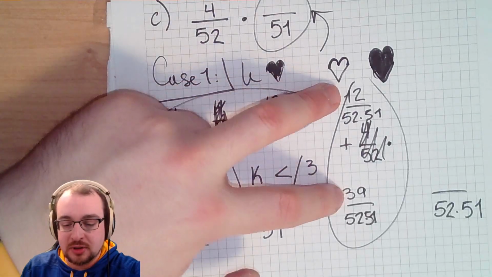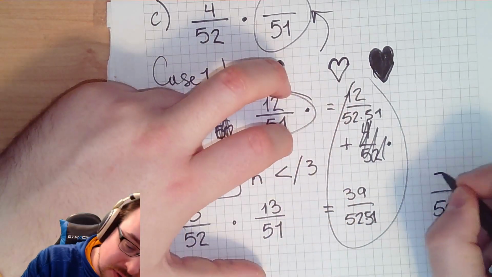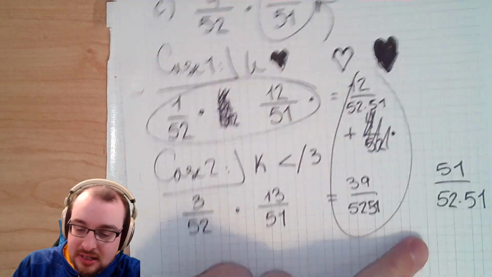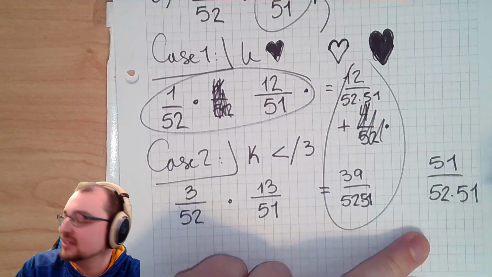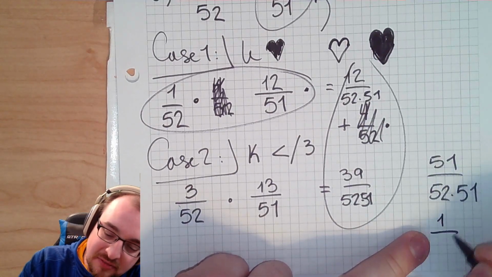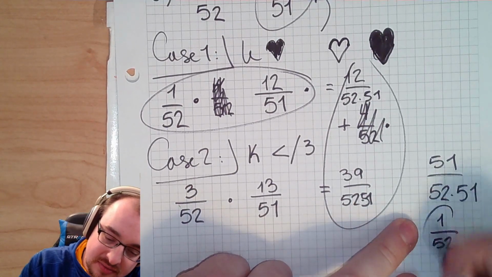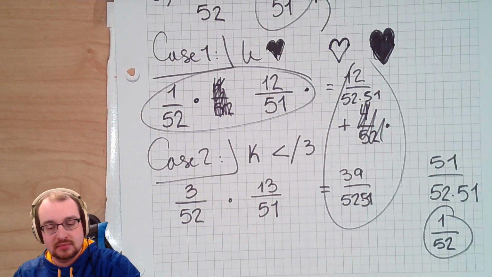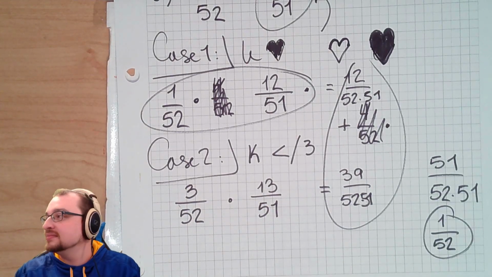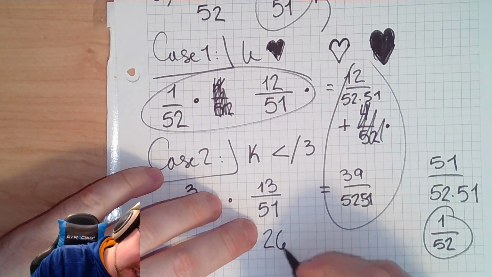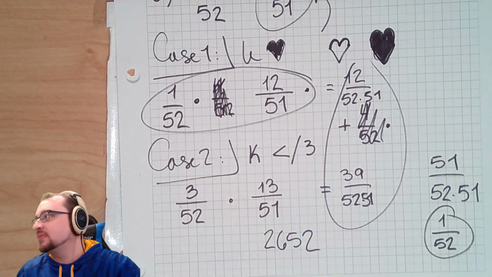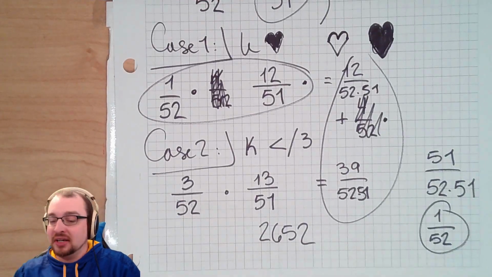And then 12 plus 39 is 40 plus 11, which is 51. So that's kind of fun. We can actually divide these out because they're both 51s. We get a 1 out of 52 chance. 52 times 51 is 2,652. I'm going to remember that. 2652. For this one, it actually helped not knowing it.